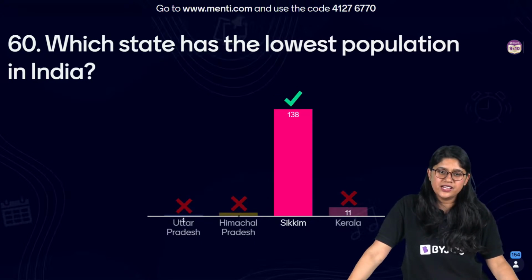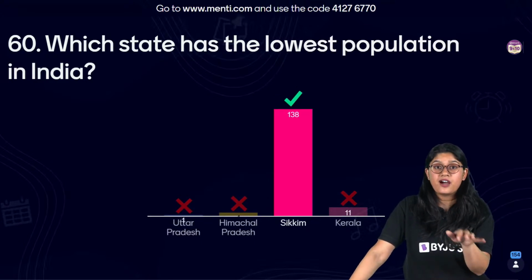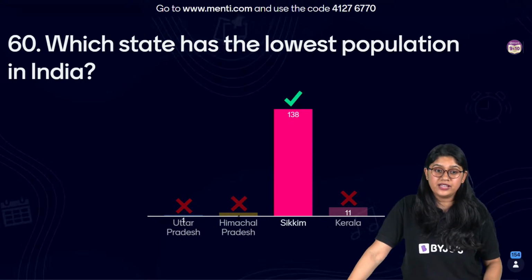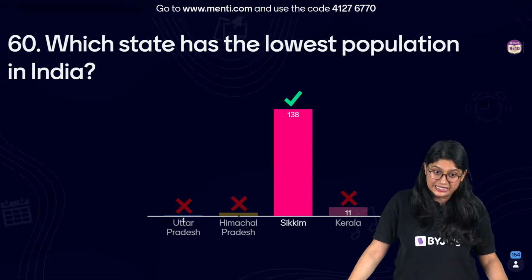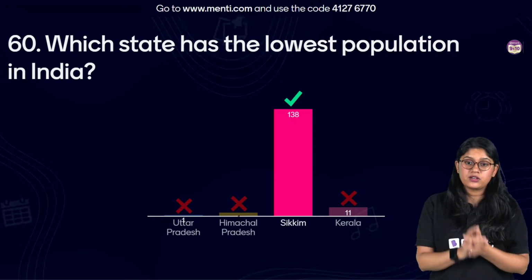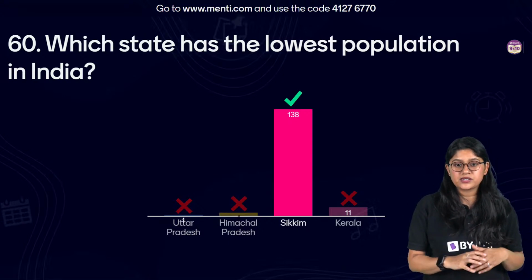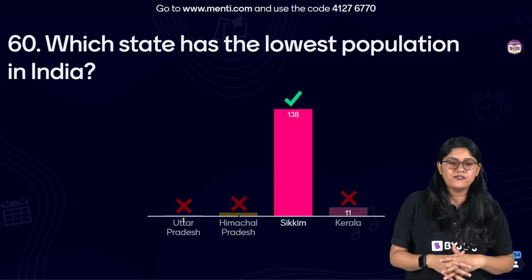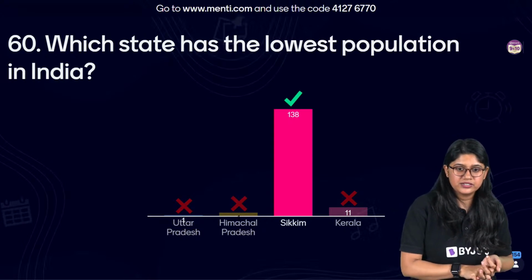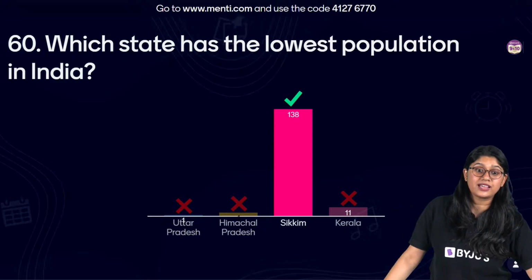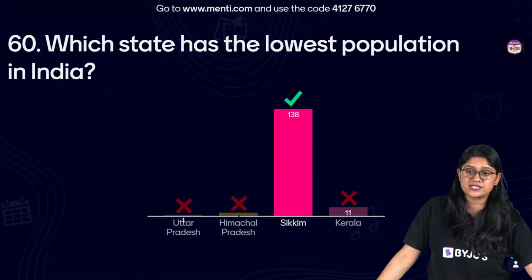The correct answer is, very good, Sikkim. 138 of you have voted for it and the correct answer over here is Sikkim. Sikkim has the lowest population in our country amongst the different states. I am from Rajasthan. Very good. Yes, very good, Krishna. Okay, thank you everyone for helping your friends out over here.